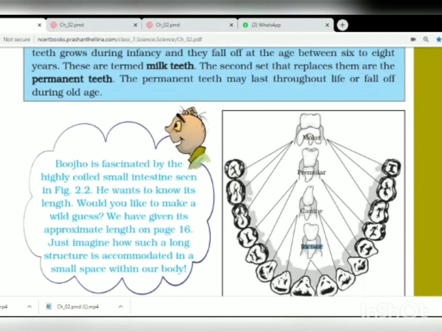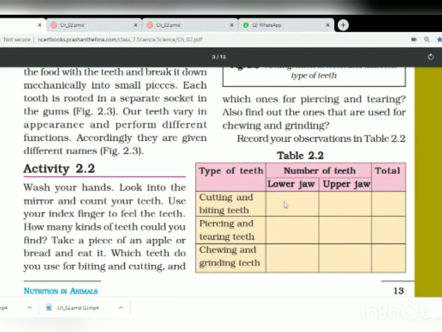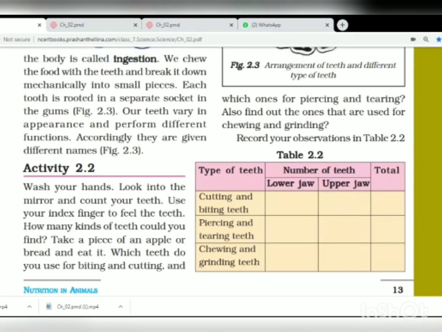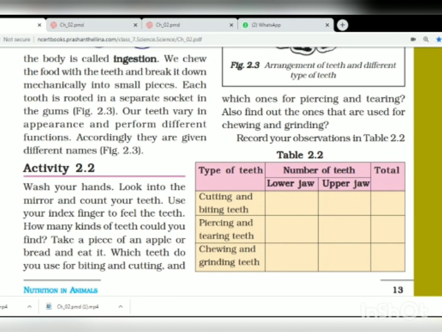Okay. After doing this activity, you have to write here how many teeth you have in the lower jaw for cutting and biting, and in the upper jaw for cutting and biting. Similarly for piercing and tearing teeth, and similarly for chewing and grinding teeth. For the upper jaw, how many are for these three functions, and in the lower jaw, how many are there for these three functions, and then write the total number. We will also do this activity in the online classes. So just complete this table as per your knowledge, how much you have understood. Okay.